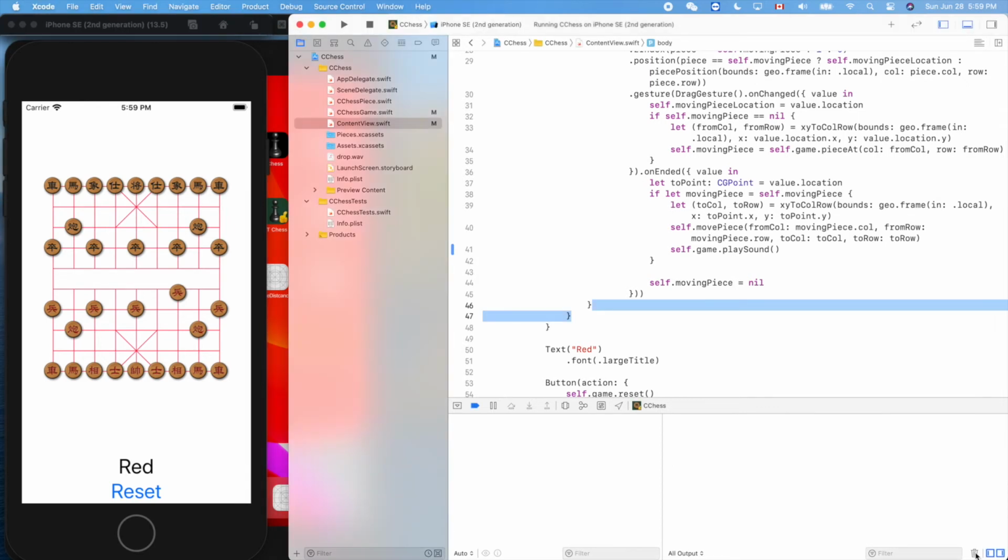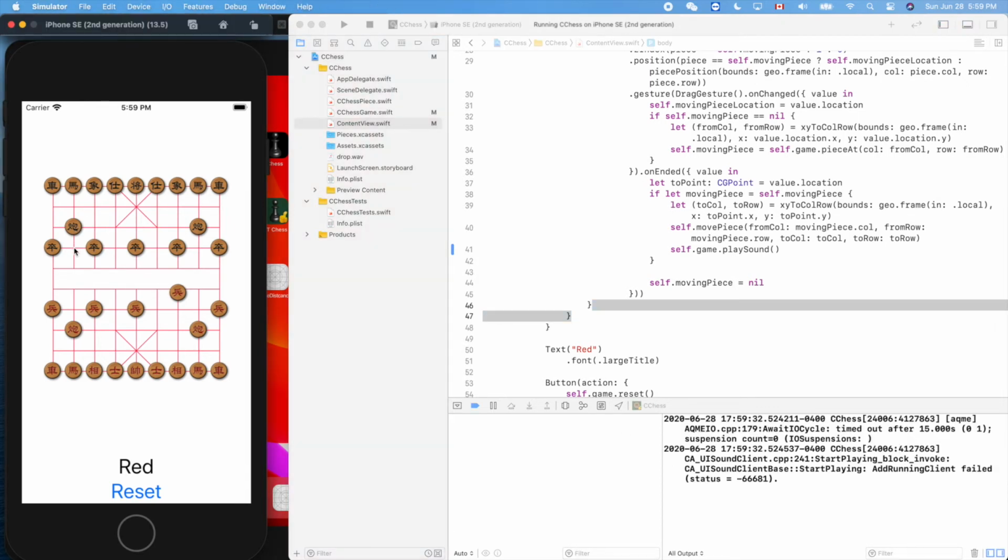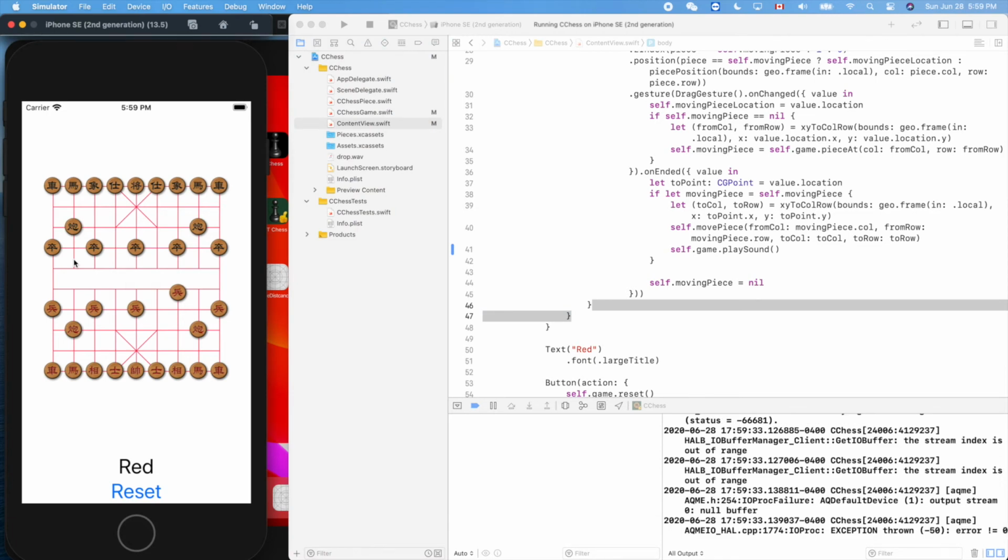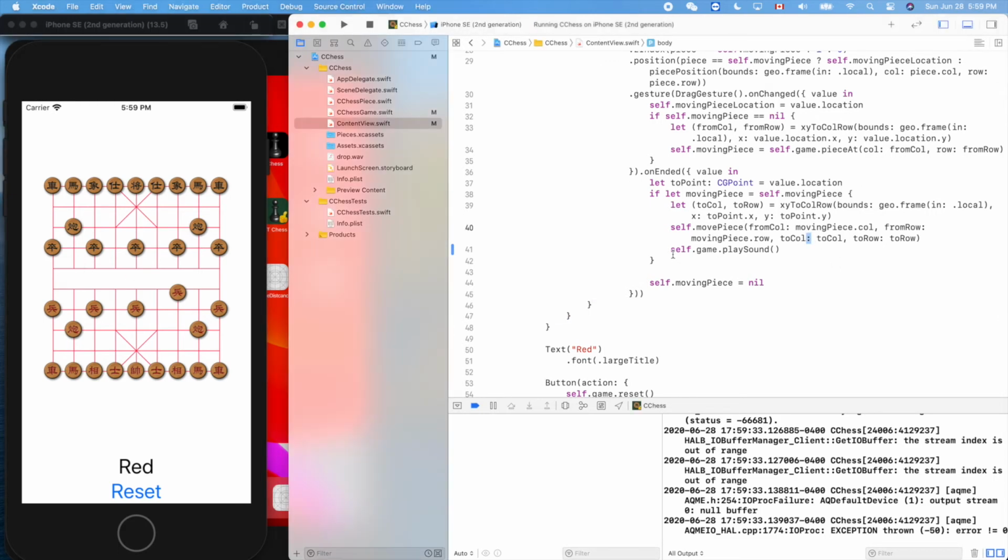Let me clean up and try it again. Let's try to move this piece. I think the app is dead because of this piece of code, play sound.